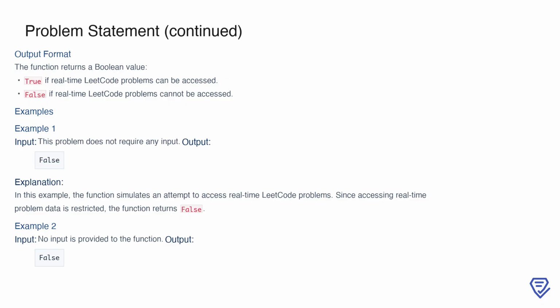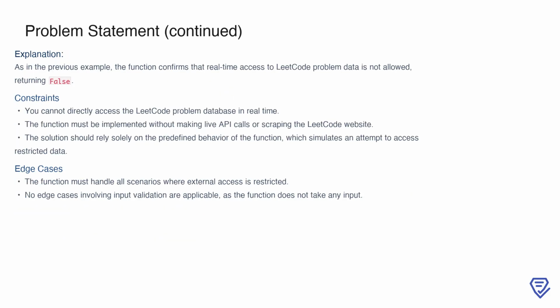Let's look at an example to clarify this further. In the first example, the function simulates an attempt to access live LeetCode problem data. Since accessing such data is restricted, the function returns false. Similarly, in the second example, no input is provided to the function, and the output is again false. This reinforces that the function's behavior is consistent in confirming the inability to retrieve real-time problem data, as such access is not allowed. The explanation for both examples is straightforward. In both cases, the function simply confirms that accessing real-time LeetCode problem data is restricted, and therefore it returns false.